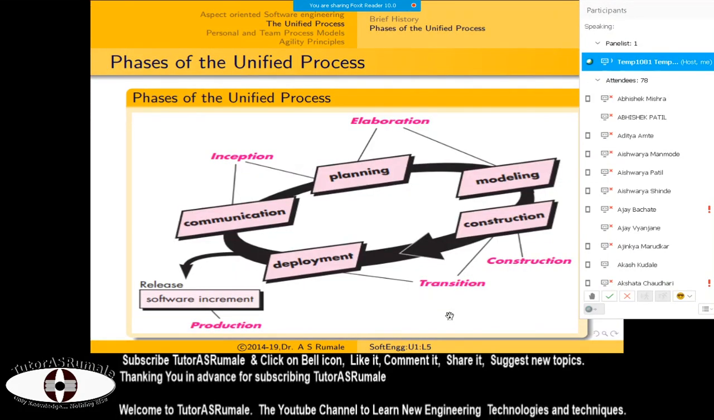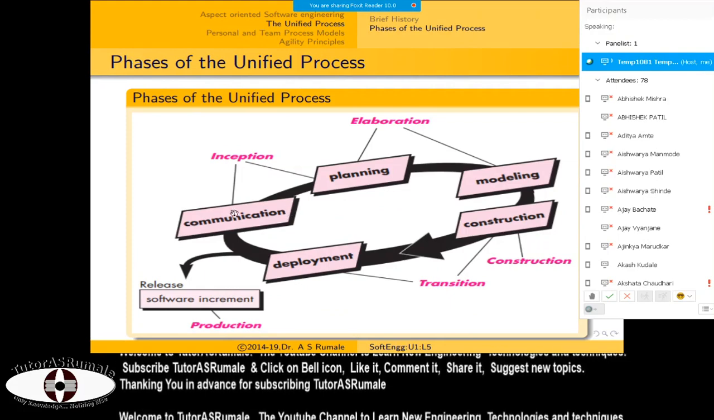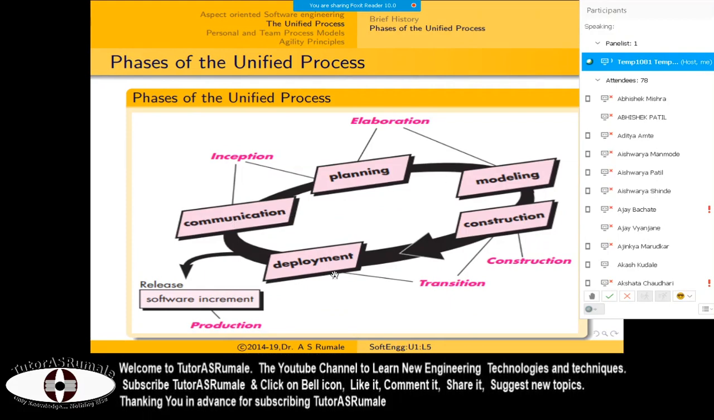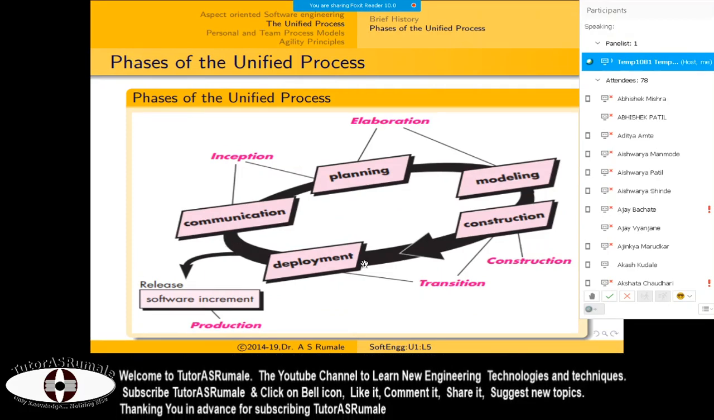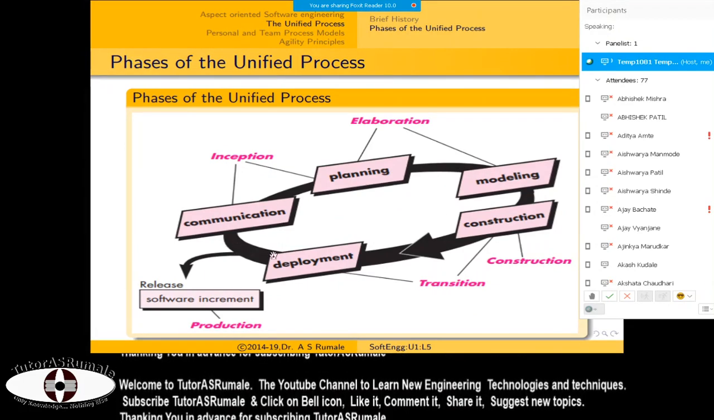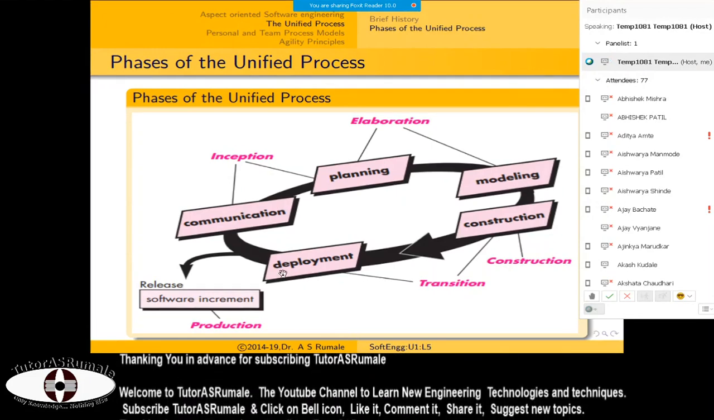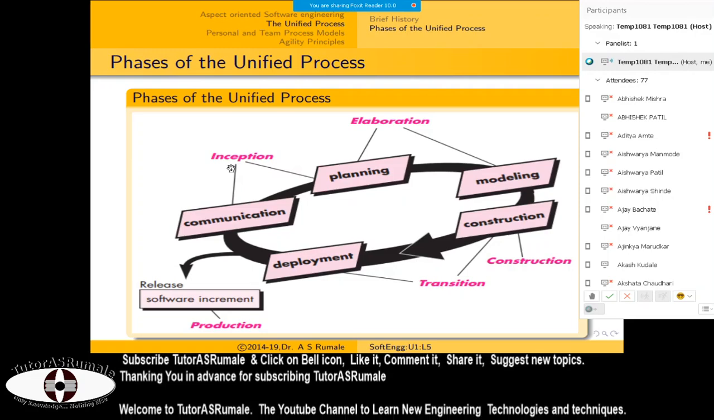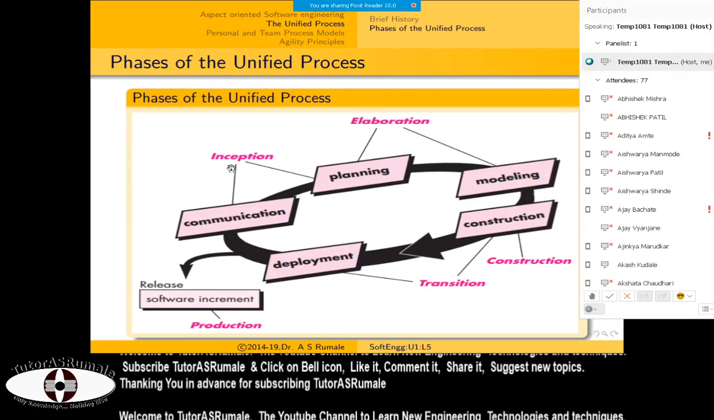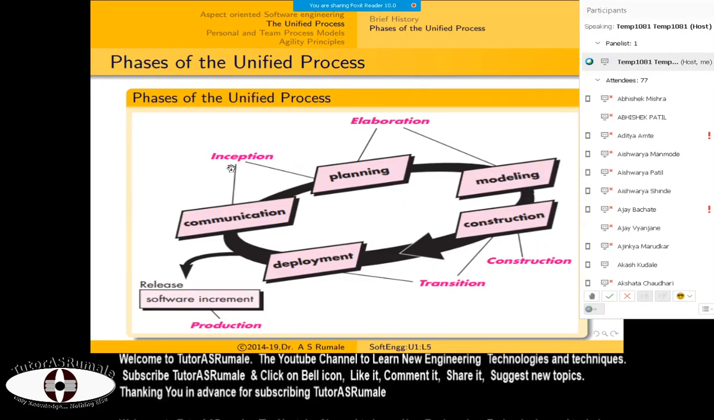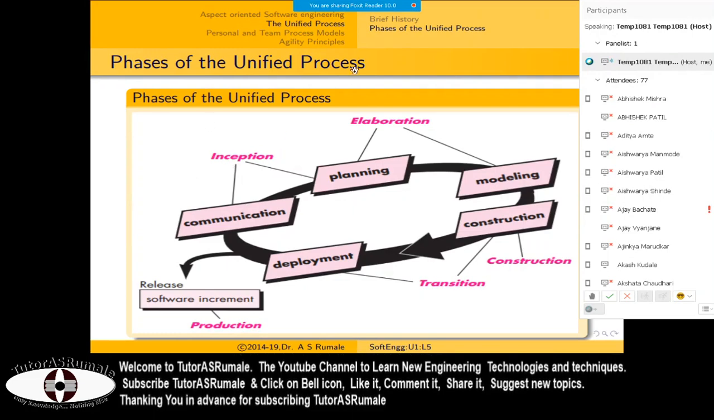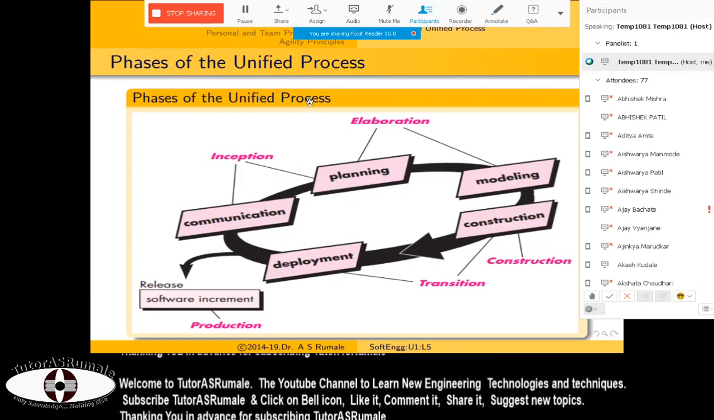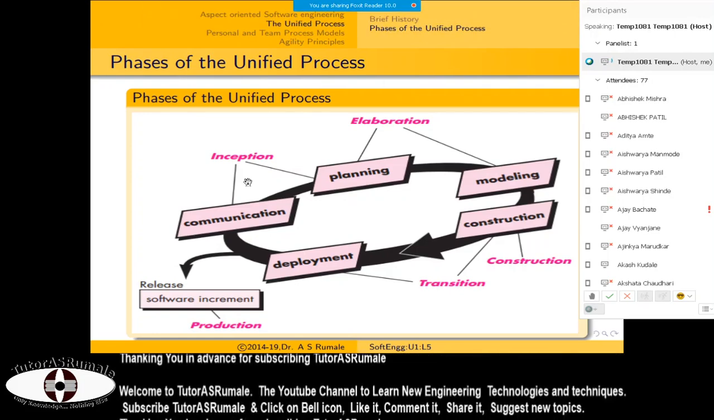So this is the unified process. First is communication, then planning, modeling, construction, and deployment. This is the software engineering generic process model. What the unified process does in communication and planning is called inception. Inception is the seed idea that you require to work with. Once you do this seed idea inception, then you go for planning.